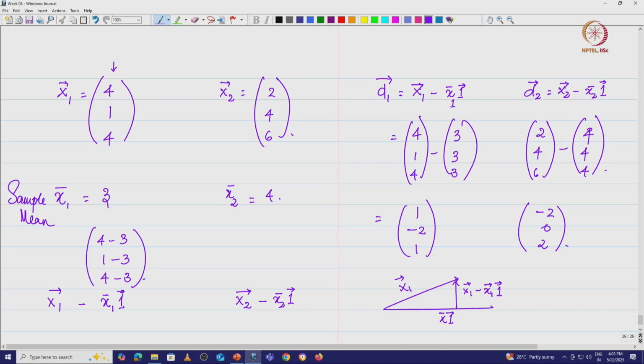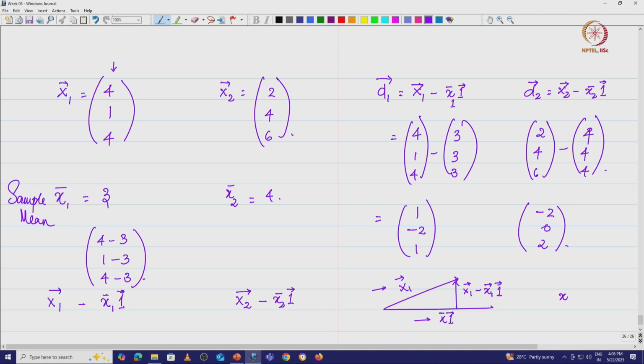So I have projected this x 1 vector along the direction of the 1 vector and got my mean, and the difference between the x 1 vector and the mean vector is going to be my deviation vector.